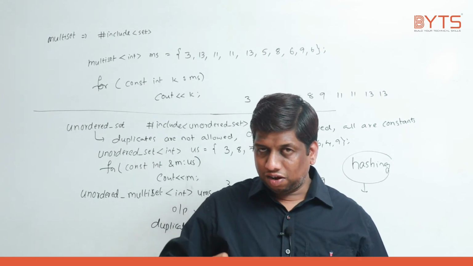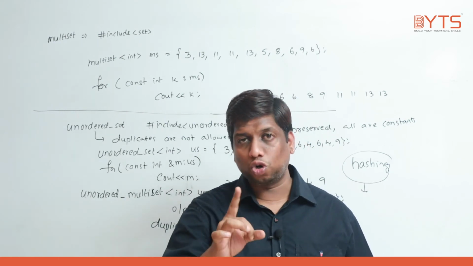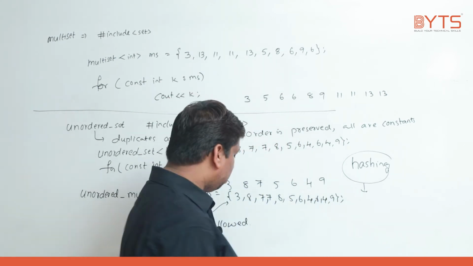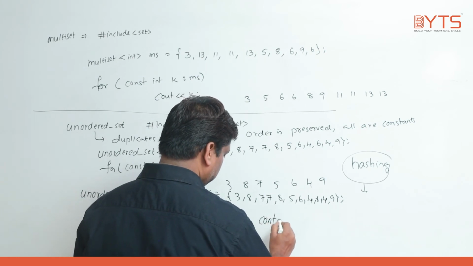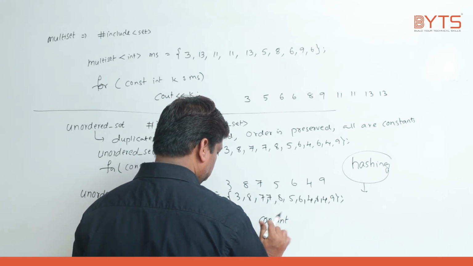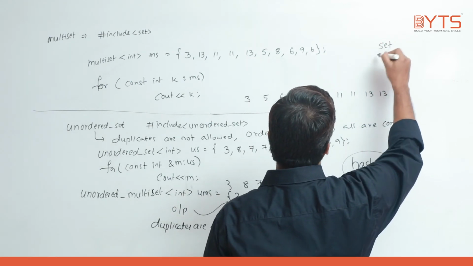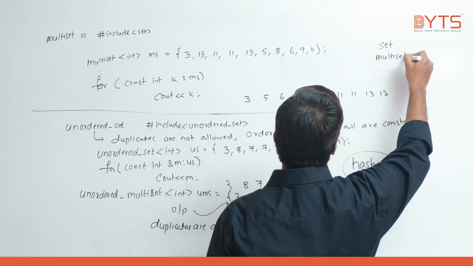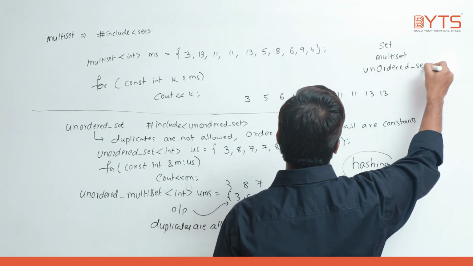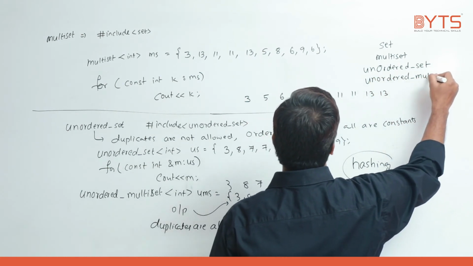One important point, listen. Whenever duplicates should be allowed, but the content should not be modified, at that time we go for unordered multiset. Here content is constant. So try to understand, we have set, multiset, unordered_set, unordered_multiset.